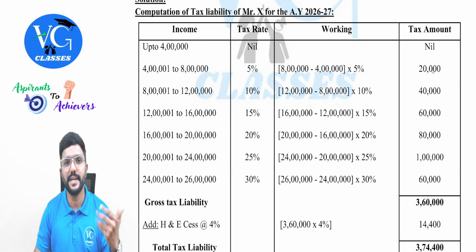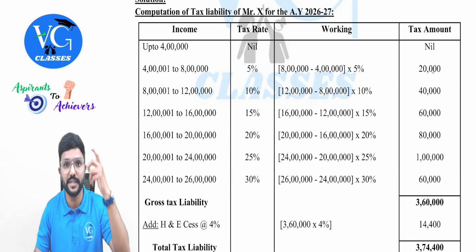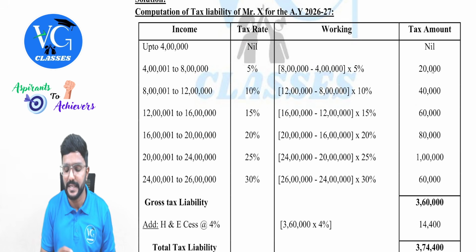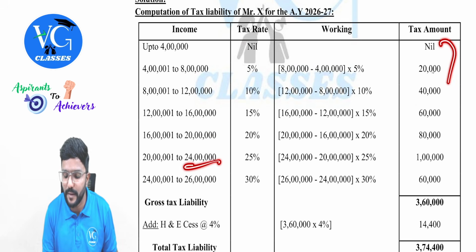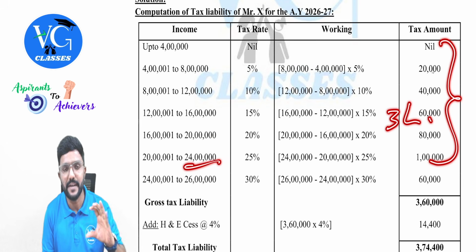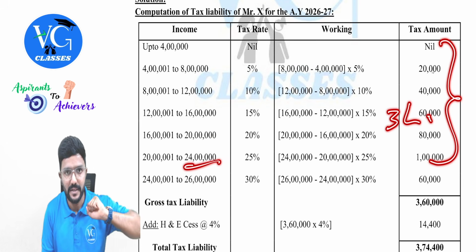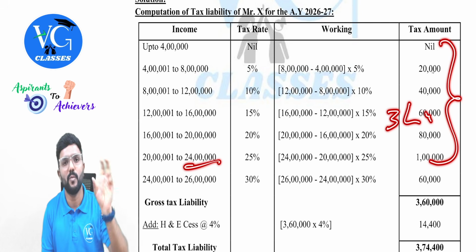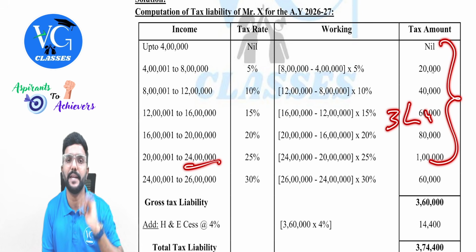Got it? And if there are any questions on this under the MCQ section, then it would be very easy for you to calculate. Up to 24 lakh, guys, this amount comes to 3 lakh. Straight away, up to 24 lakh, you can take 3 lakh, and over and above 24 lakh, whatever is the difference, you find out and apply 30%.